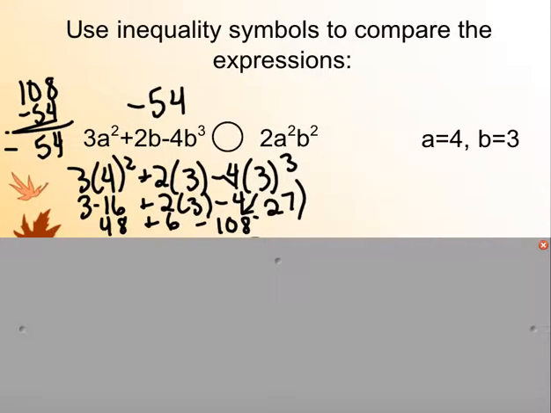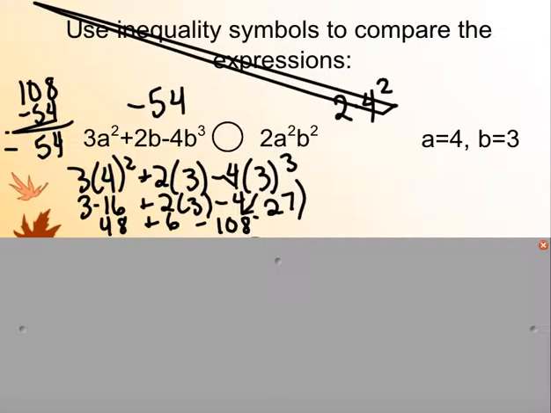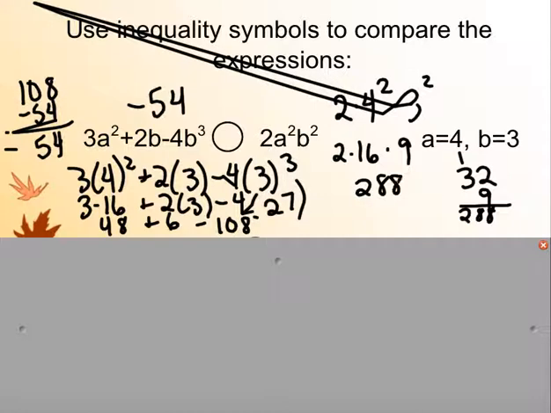So let's try it. 2 times a squared times b squared. So we do 2 times 4 squared times 3 squared. So we do 2 times 16 times 9. So really we just have 32 times 9. We'll do that really quick. 32 times 9 is 18, 27, 28. So we have 288. Clearly the one on the right is greater. So we would say negative 54 is less than 288.